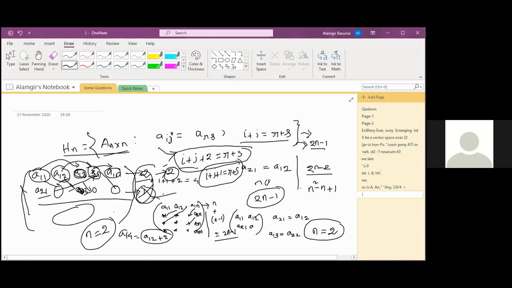Yes, sir. Then which element did we miss here? Sir, in place of A14, we can put A21. In place of A14, we can put A21 or A12. Yes, then A12 we put here. Sir, A12 is equal to 1 plus 2 plus 2, equal to 1 plus 4. So in place of A14, we can put A12 or A21.